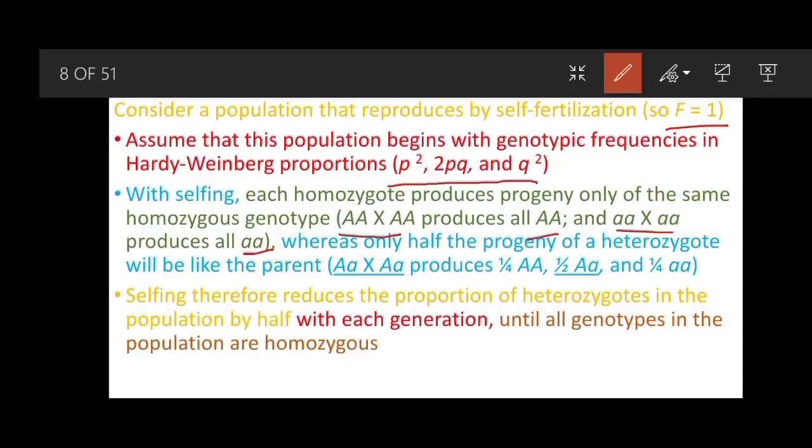But when heterozygotes reproduce, only half of the individuals in the progeny will be like the parental individuals. Selfing therefore reduces the proportion of heterozygotes by half with each successive generation until all genotypes in the population are homozygous.